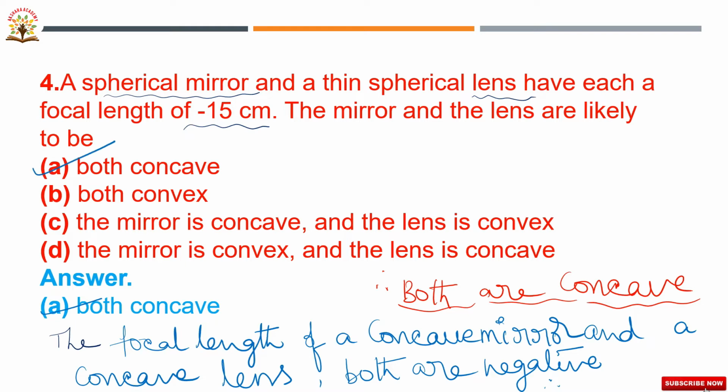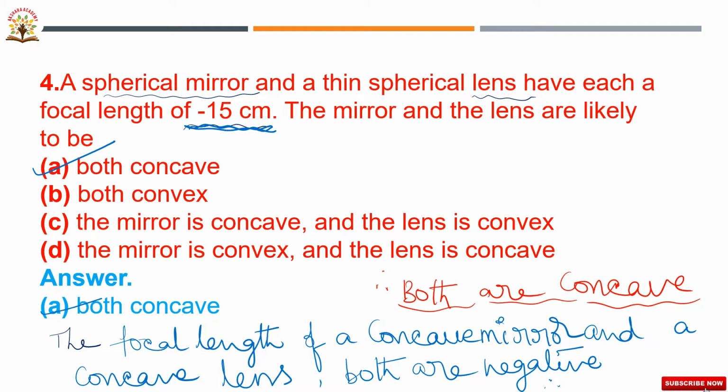Why? Because whether we are in the case of a concave mirror or a concave lens, the focal length is negative. So that's why here the given focal length is minus 15 centimeter. Here the focal length has a negative sign. In the case of a concave mirror, the focal length is negative, and the focal length of a concave lens is also negative.